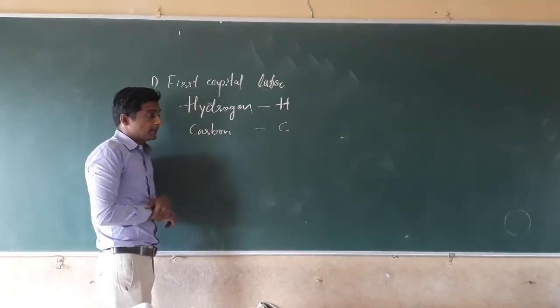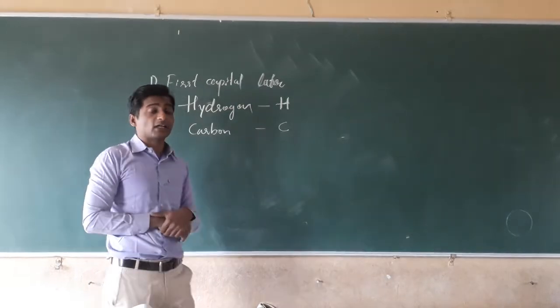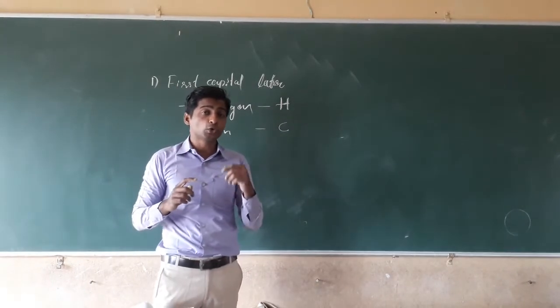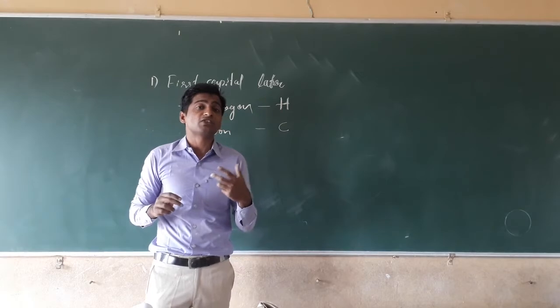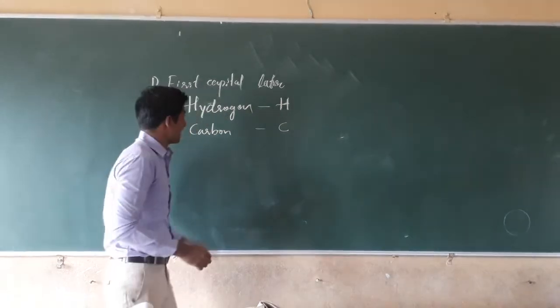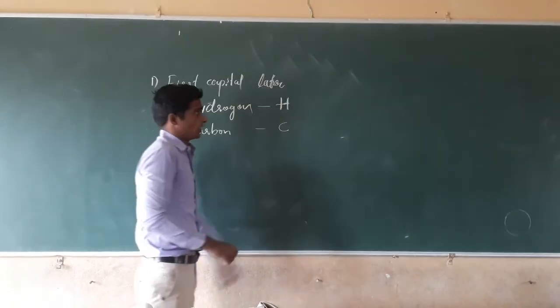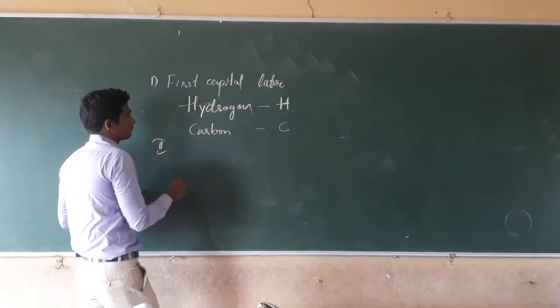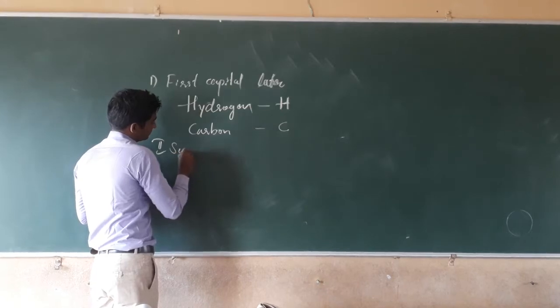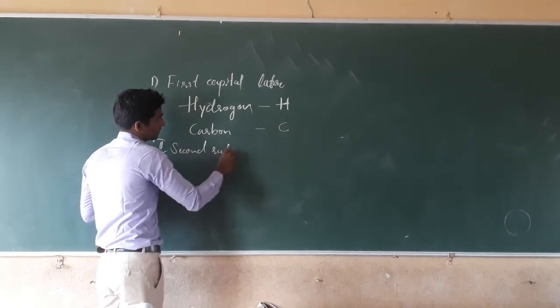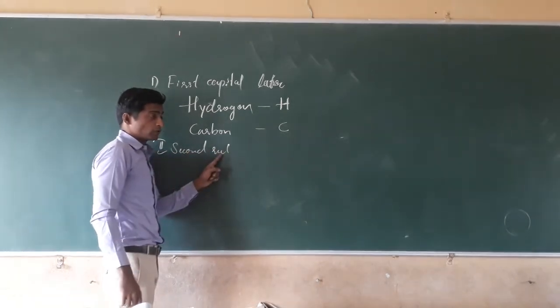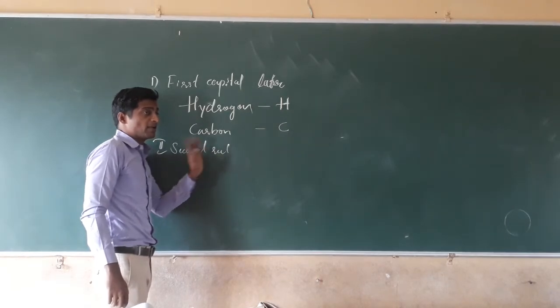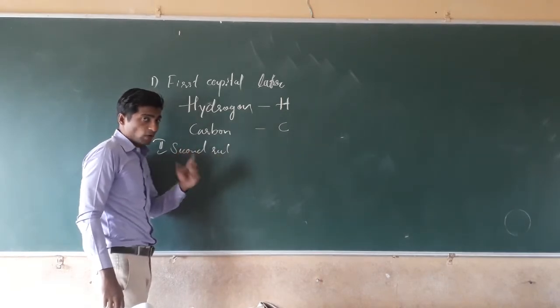Yes? Then again the scientists get the confusion. How to remember if two elements begin with the same letter? Suppose for example hydrogen begins with H, and also helium. The second rule: if two or more elements begin with the same letter, what do we have to do?